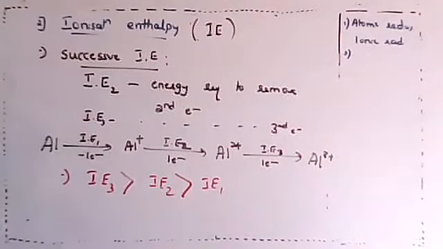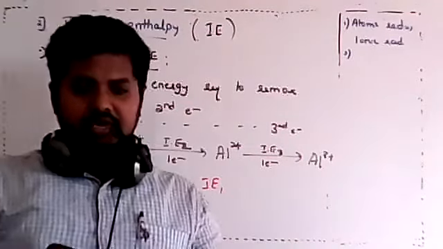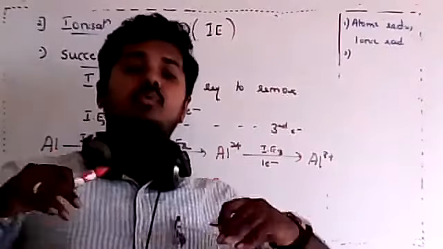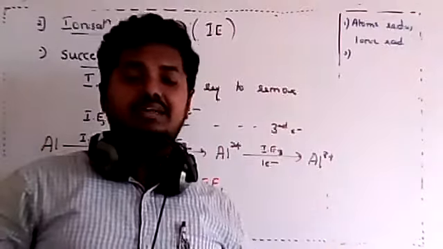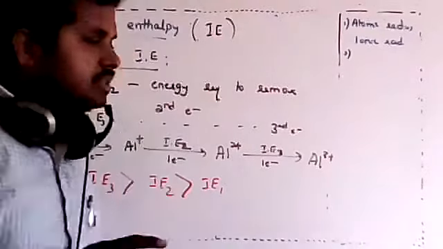The reason is very simple. If you apply some energy to remove one electron, you would apply more than that energy to remove the second electron. You would require more energy. There is a reason also.